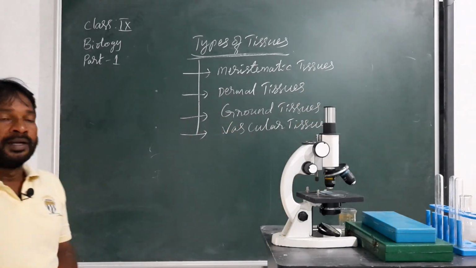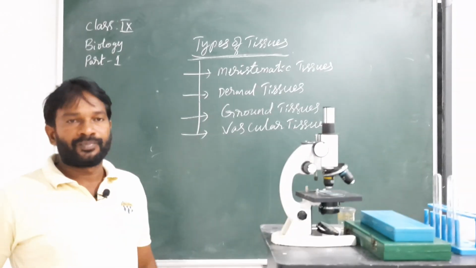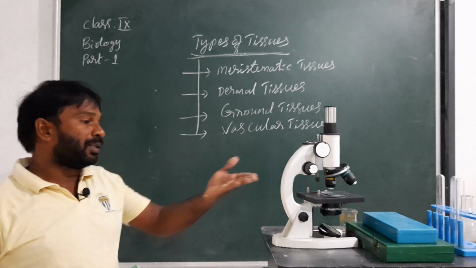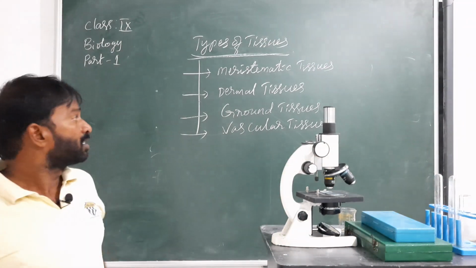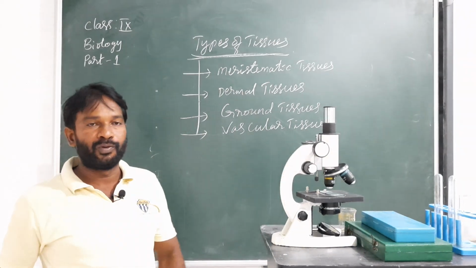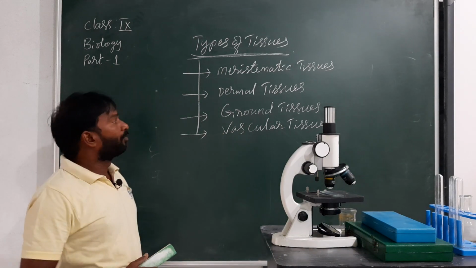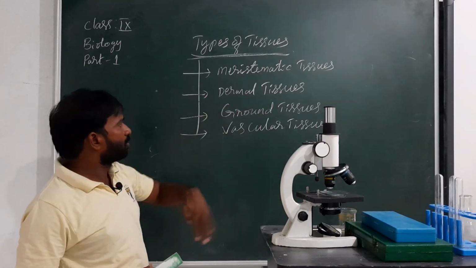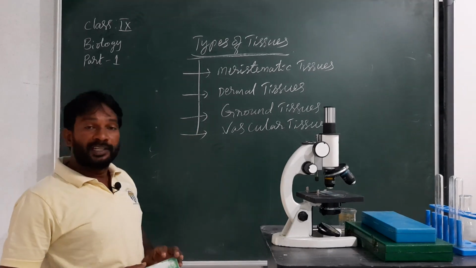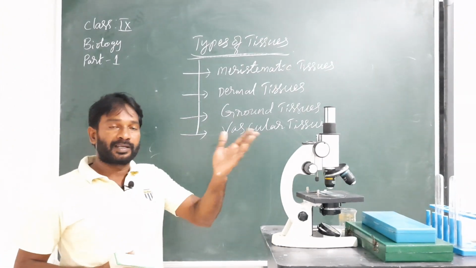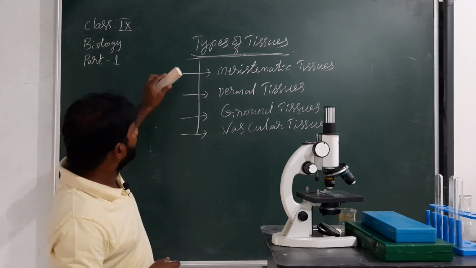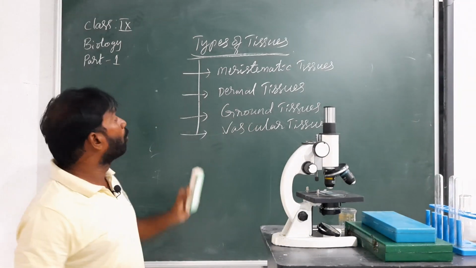If you take any stem and observe a transverse section under the microscope, we can find 4 groups of tissues: meristematic tissues, dermal tissues, ground tissues and vascular tissues. Already in the previous class, in 8th class also, we discussed it. There are 4 groups of tissues. Let us discuss one by one.